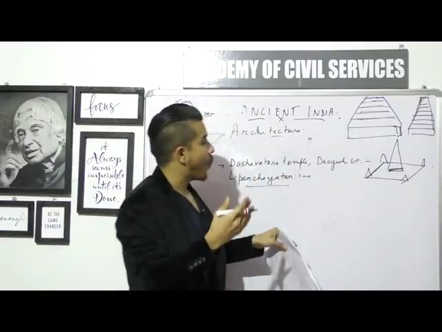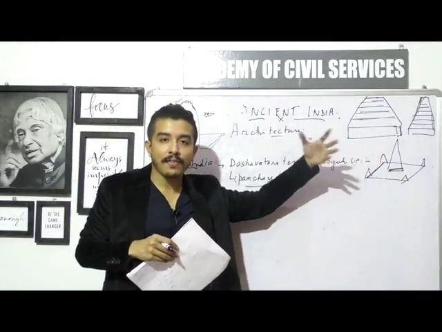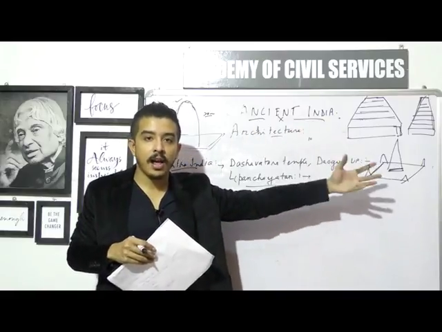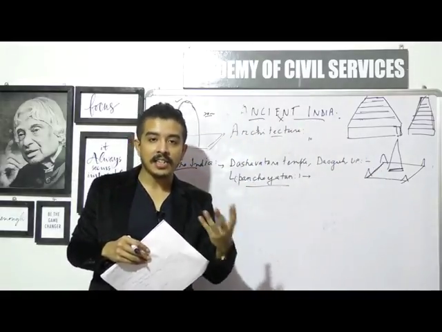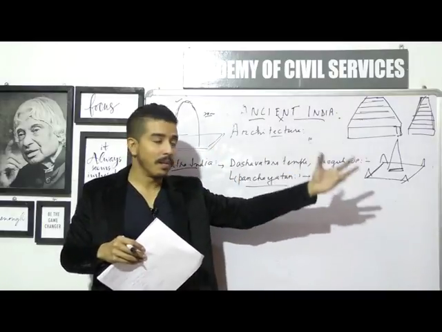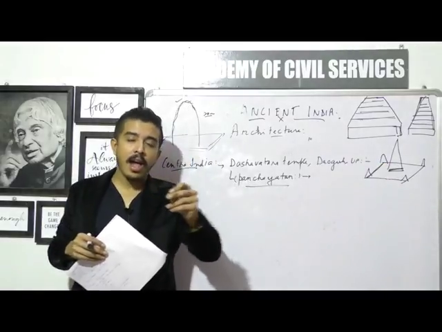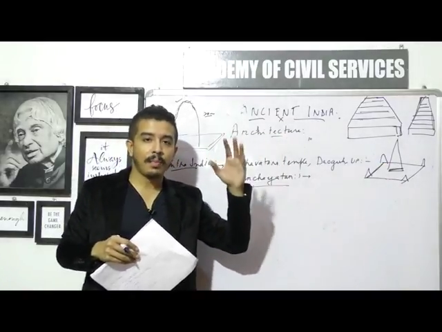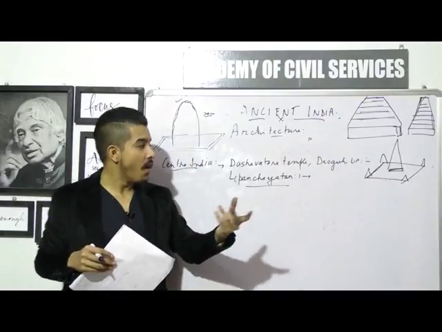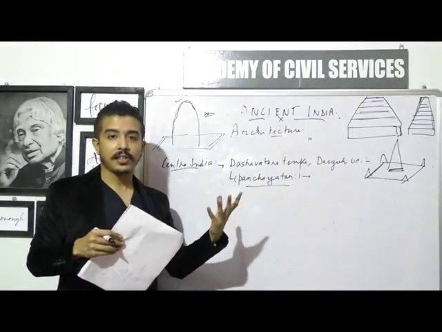So this is how the Panchayatan style of temple is built. The reason we have more than one spire is that more than one deity or god is being prayed to by the people in this kind of temple. The one at the center will be the main one, and the ones at the sides will be the supporting ones. Alright, so that is how we'll remember this particular Panchayatan style of temple.